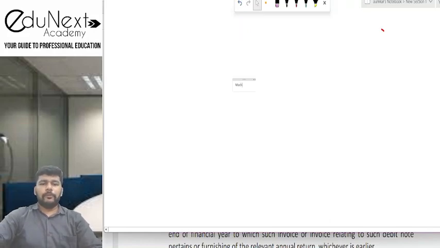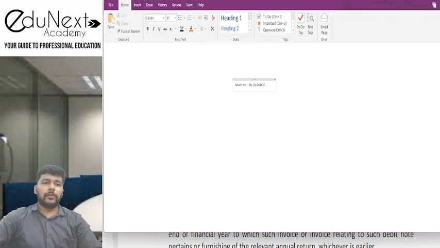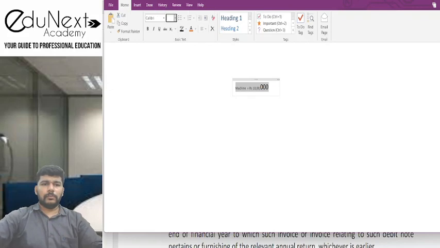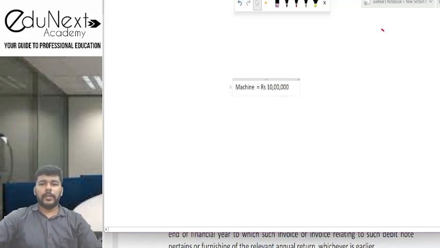So now let's say that we have purchased a machine, and ये machine को हम लोग खरीदते हैं for a price of rupees 10 lakhs. This machine we have purchased for a price of rupees 10 lakhs. So machine का price 10 lakh rupees है.